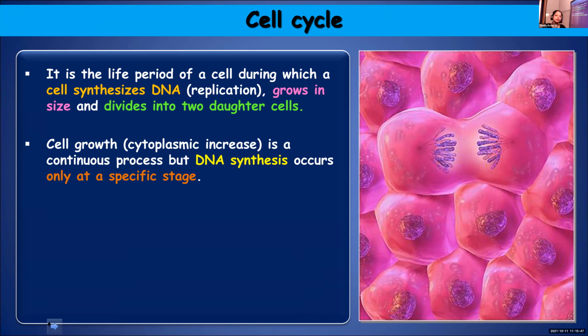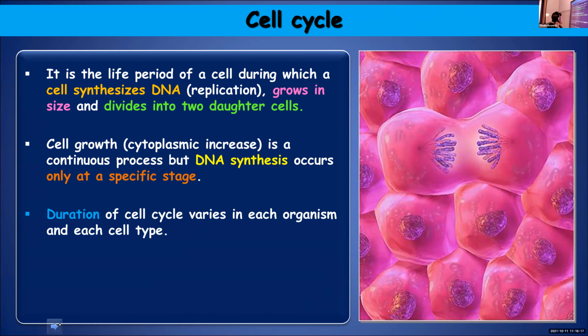You know that the two major steps in cell division are the division of the nuclear material, followed by the division of the cytoplasm or the cell as a whole. Growth, or increase in cytoplasm, is a continuous process. It takes place continuously, but the replication or duplication of DNA takes place only in a particular stage. You will learn about that stage later.